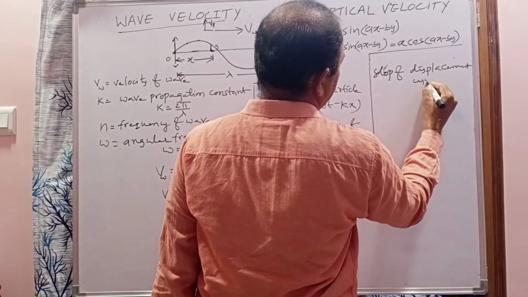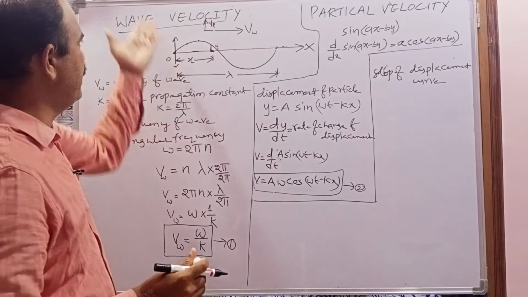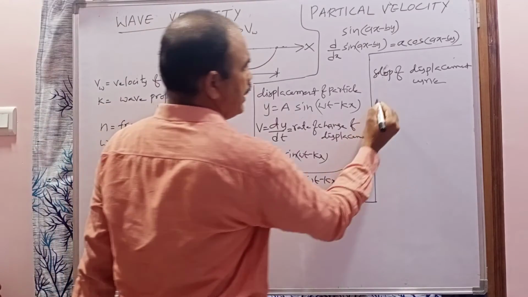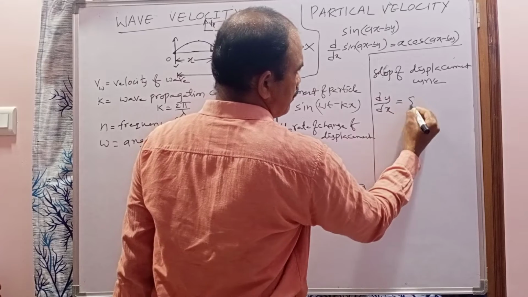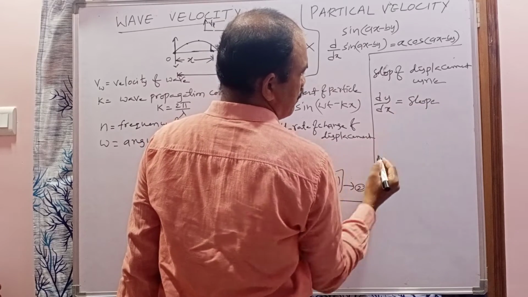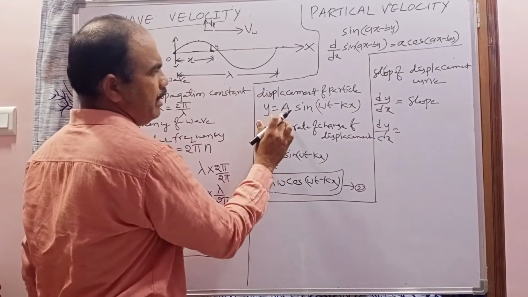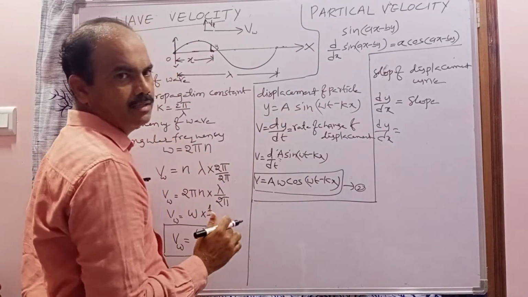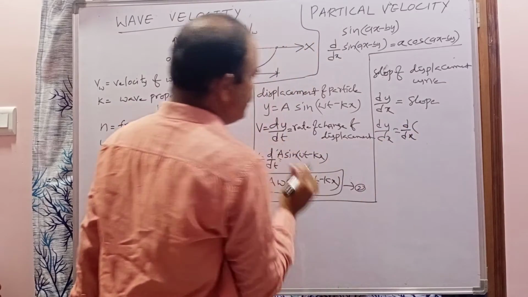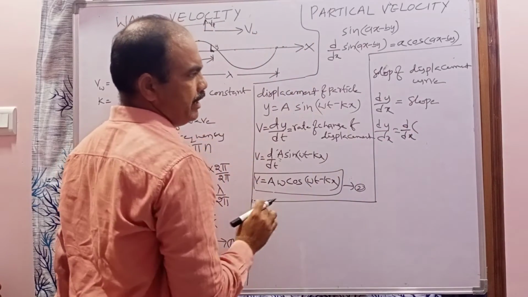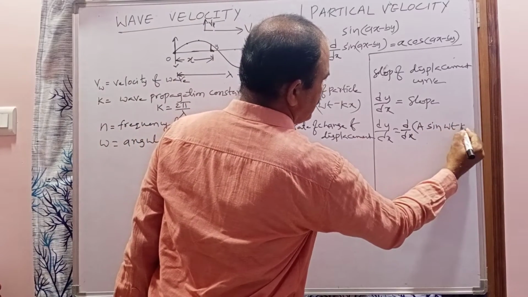So what is the slope of the displacement curve? On the x axis is the x variable, on the y axis is the y variable. That's why it is dy by dx. This is called the slope of the curve. So what is y here? y is nothing but a sin omega t minus kx, so we need d by dx of a sin omega t minus kx.